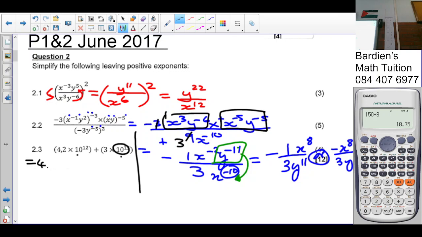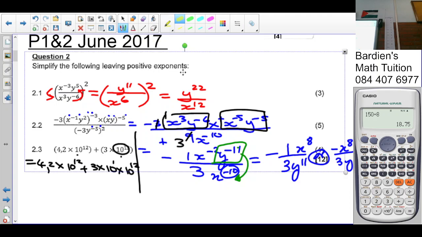Okay, so it's going to be 4,2 times 10 to the 12 plus 3 times 10 times 10 to the 12. Why did I break it up? So that I can have 10 to the 12 here. Can you see that? Here's my 10 to the 12 and there's 10 to the 12. You guys understand?